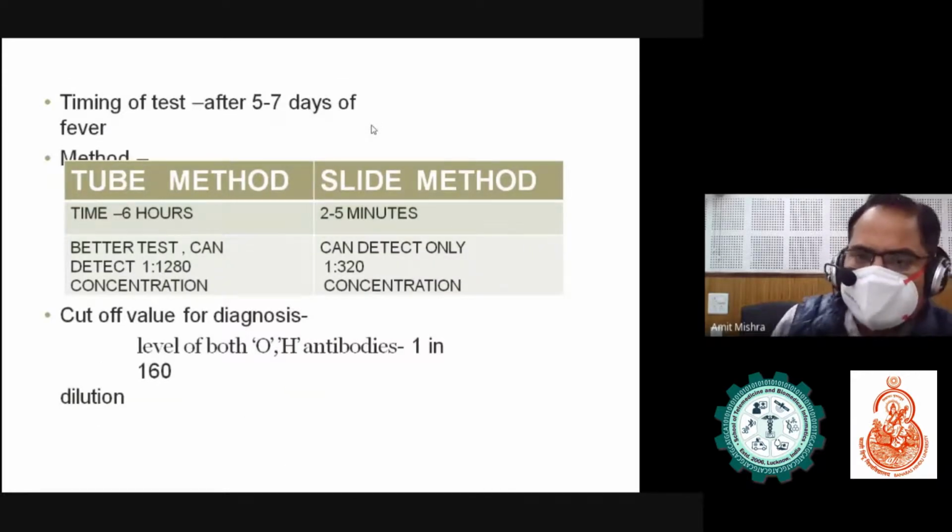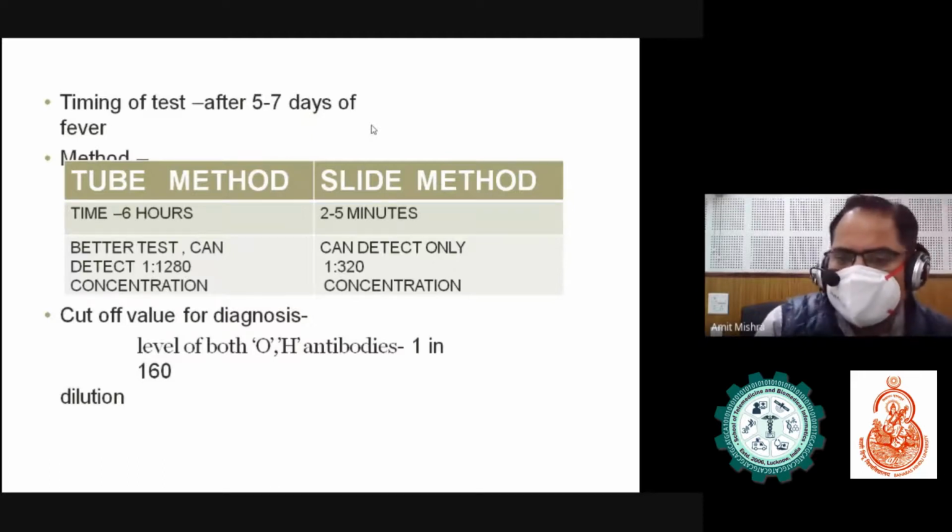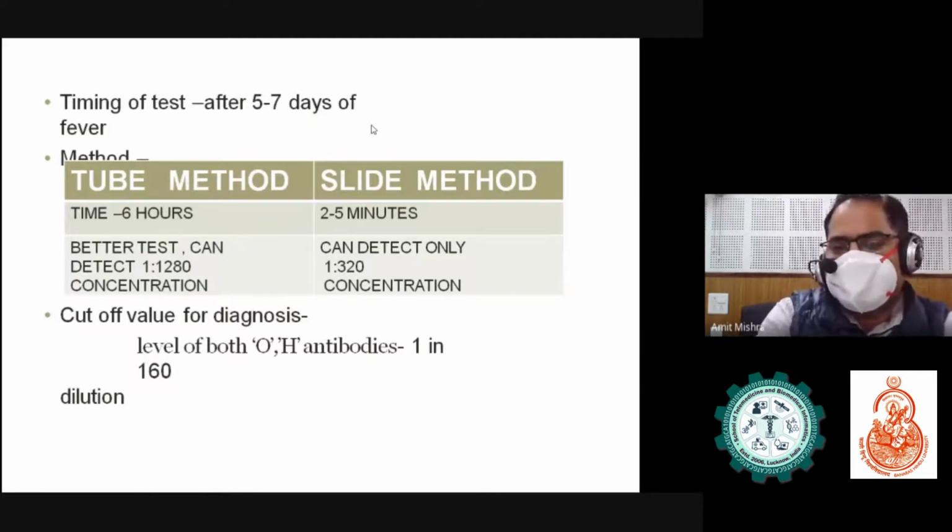The serological test is best done after 5 to 7 days of fever, and the method is a tube method or a slide method. The tube method takes around 6 hours and can detect dilution up to 1 in 1280. The slide method is faster, done in 2 to 5 minutes, and can detect only 1 in 320. The cutoff value for diagnosis, the level of both O and H antigen, is 1:60 dilution.